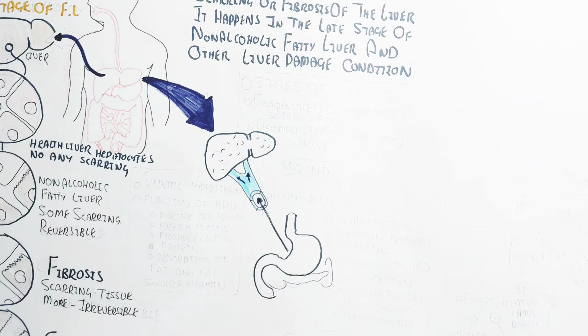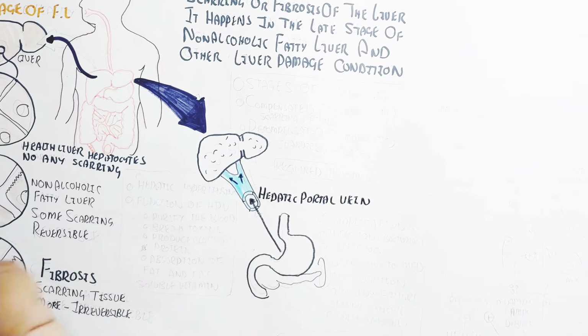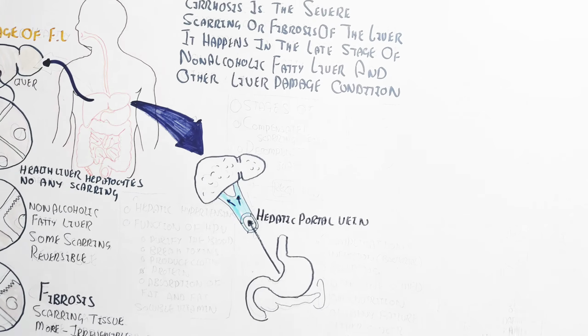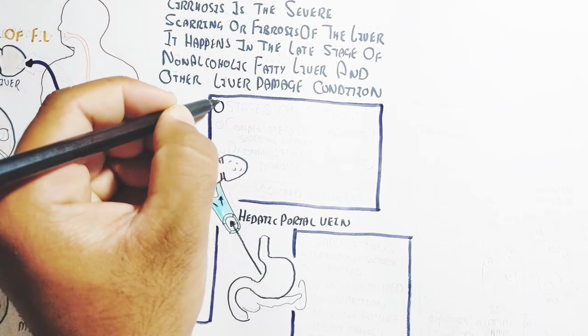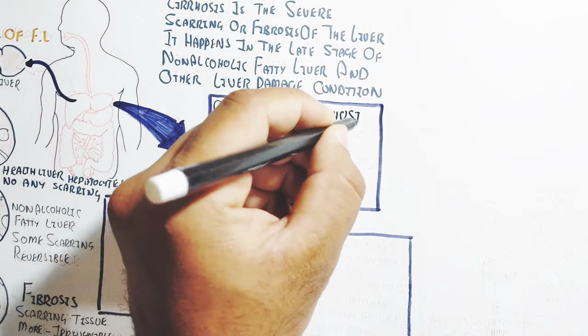Here is the gastrointestinal tract, which absorbs the nutrients, and these nutrients move first into the liver through the hepatic portal vein, where they are detoxified and processed, and then circulate to the whole body.